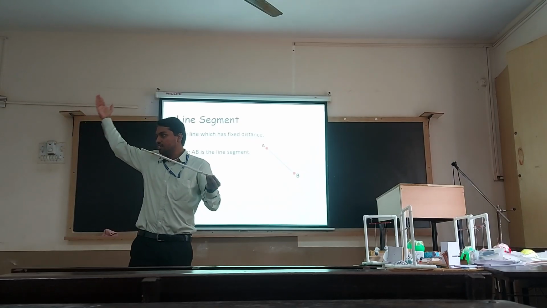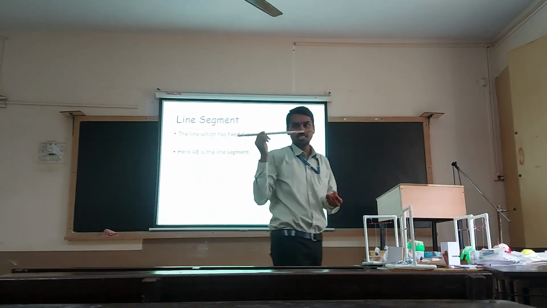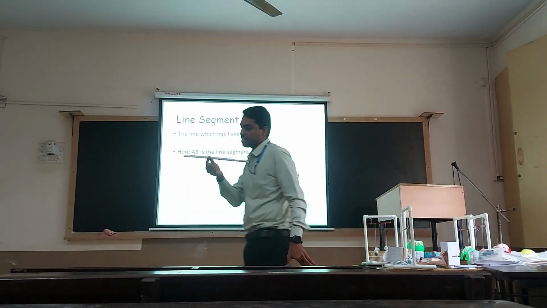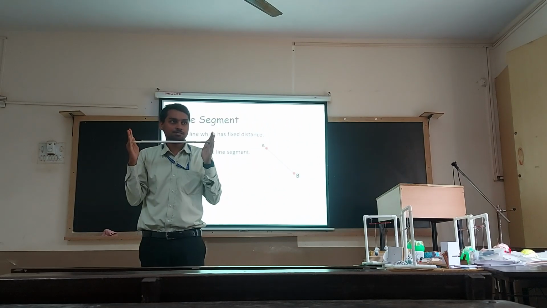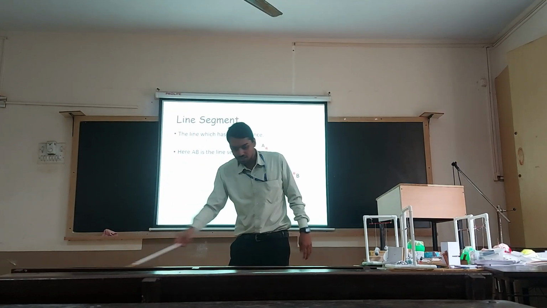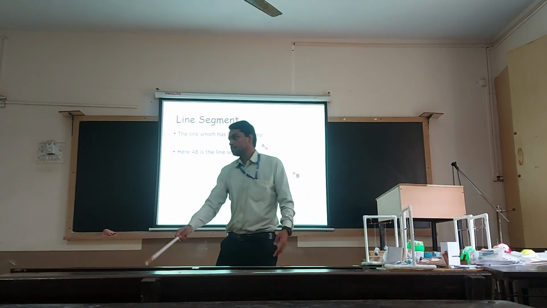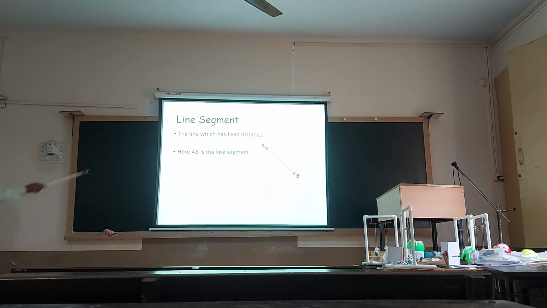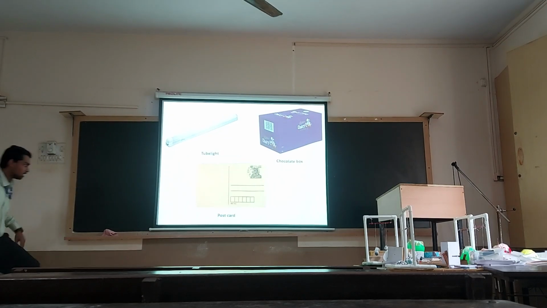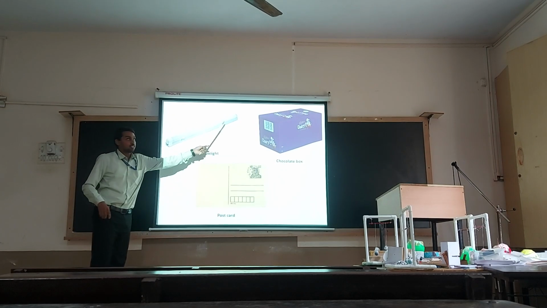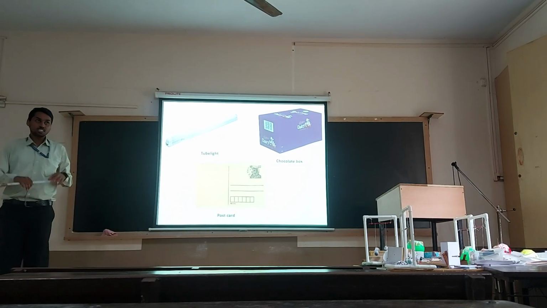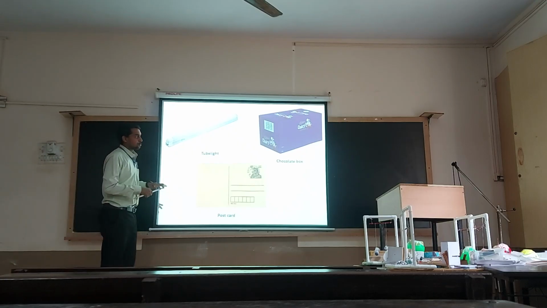It is not extending for a longer distance. It is having a fixed length. Say how much is it? It is a 30 centimeter scale. So it is approximately 30 centimeter. It has got a fixed length. If I take the length of this bench, approximately it is 1.4 meter. So it has got a particular fixed length. So we can say that AB is a line segment. So you can see the examples of the line segment. The length of this tube light is around 1 meter somewhat, a particular length. It is not extending, it has got a fixed length.